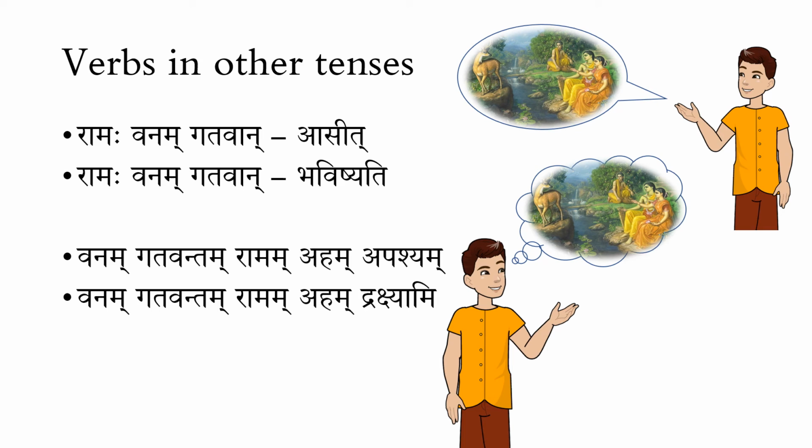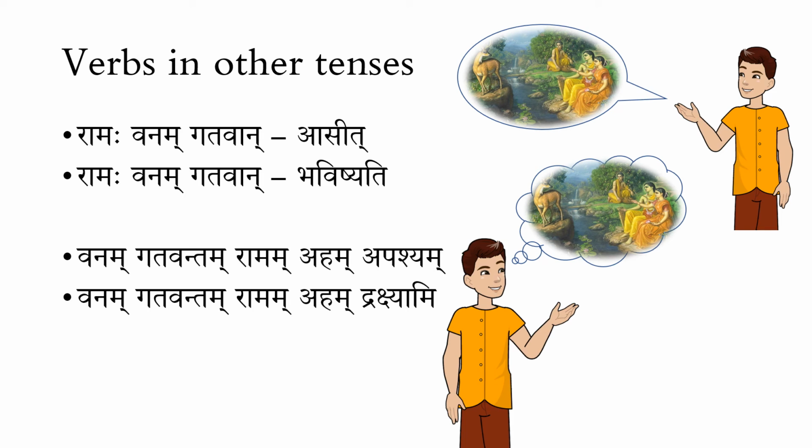But if I add the Visheshanam Gatavantam, which is a Krudanta form ending in Tavatu, Gatavantam is in the Dvitiya Bhakti, because Ramam is Dvitiya. The Gatavantam is also coming as a Dvitiya Bhakti because it is a Visheshanam. Now what does it mean? Has Rama gone to the forest? Has he reached the forest already, as I'm saying the sentence? No, because it is Drakshami, which is in the future tense.